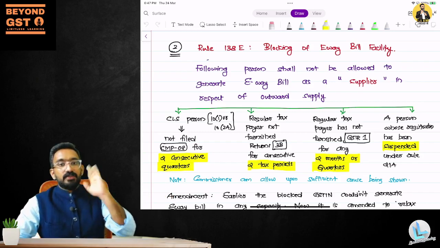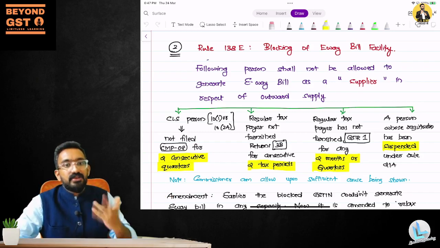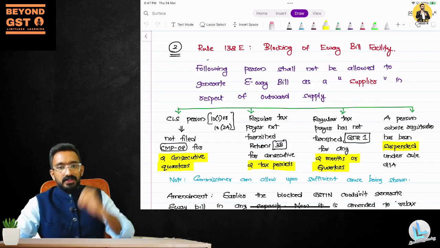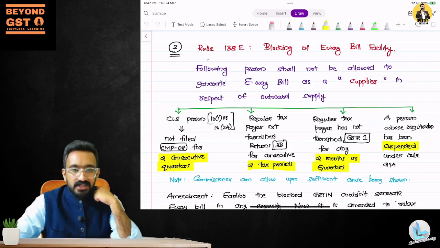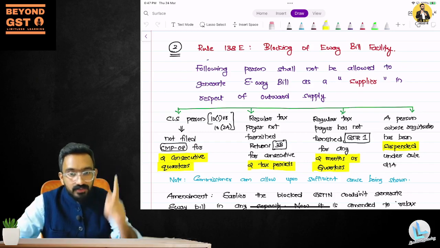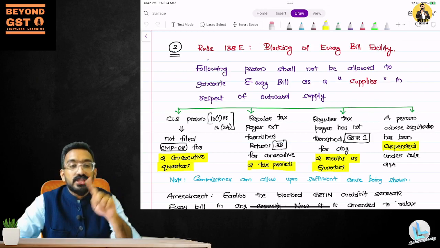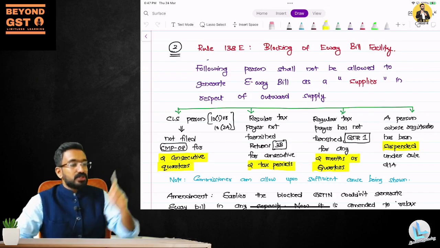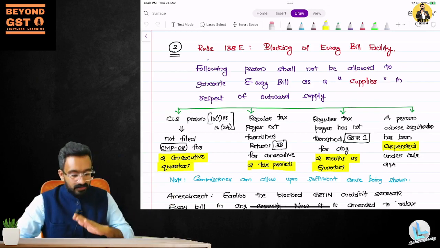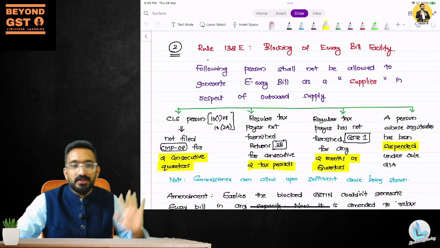They said, following persons will not be allowed to generate e-way bill as a supplier in respect of outward supply. What are the 4 persons? One is composition levy scheme person. It could be 10(1) or it could be 10(2)(a). If you have not filed CMP 08 for 2 consecutive quarters, which means 2 quarters you did not file your CMP 08 and pay the taxes, then your e-way bill is gone. With the 3rd quarter onwards, stop doing business.